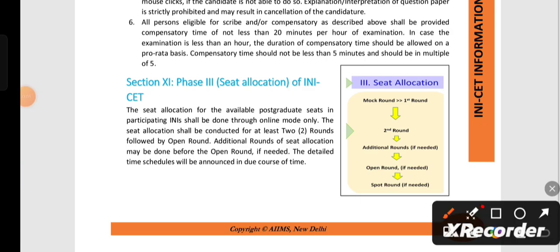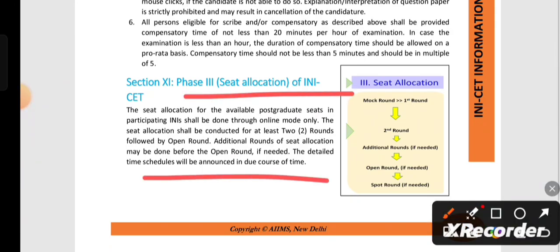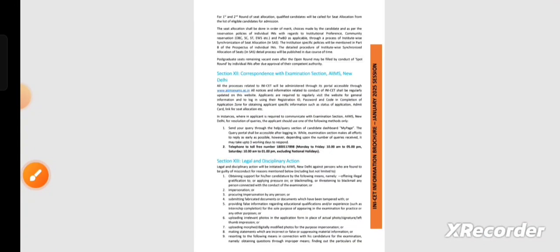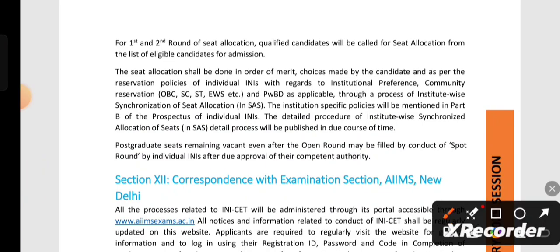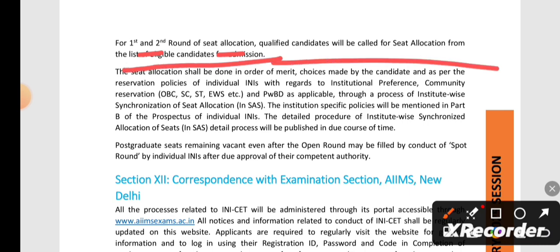Now we'll go through the guidelines on how a seat is allocated. They have given a few guidelines regarding how the seat is allotted. For the first and second round, the qualified candidates will be called for seat allocation from the list of candidates who are eligible for admission. Out of all those who qualified for the INICET counseling, they will prepare a merit list.